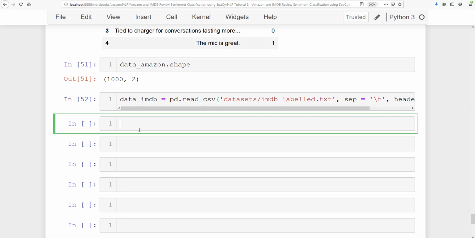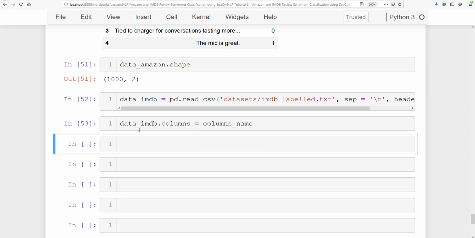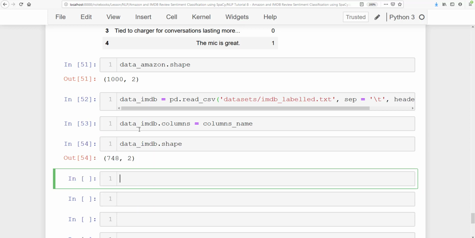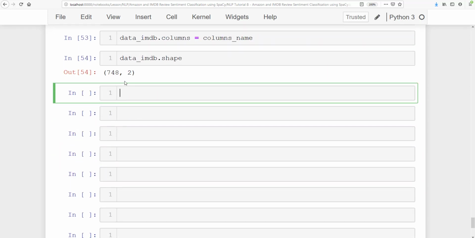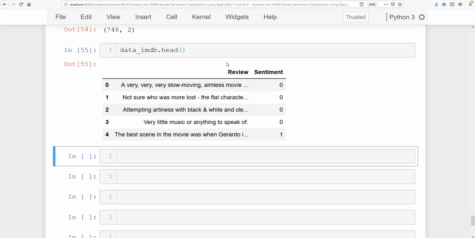All right, so we have data.imdb. Now data.imdb.columns is equal to the column name. The column has been assigned. Now let's go ahead and see the shape of this data. It says that it has a total of 748 rows. Let's go ahead and see the first few lines of this data. It says that okay, these are the review and these are the sentiments.